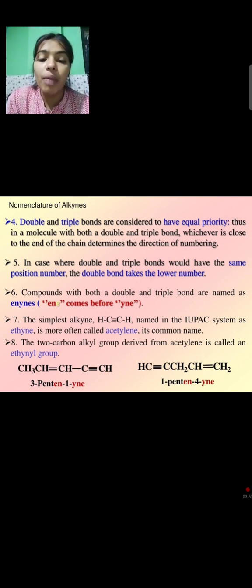Ene comes from enynes. The simplest alkyne, CH triple bond CH, is named in the IUPAC system as ethyne, and is often also called acetylene, its common name. The 2-carbon alkyl group derived from acetylene is called the ethynyl group. You can see here some more examples of alkynes.